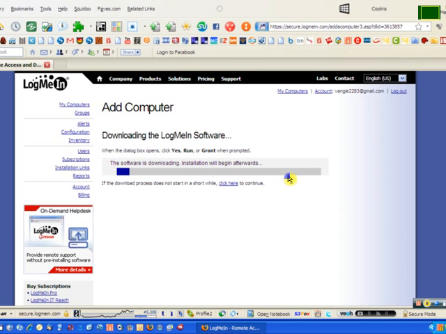Where it says my computers, you're going to want to click add computer. Once you click add computer, it's going to download the software that you will need to install.